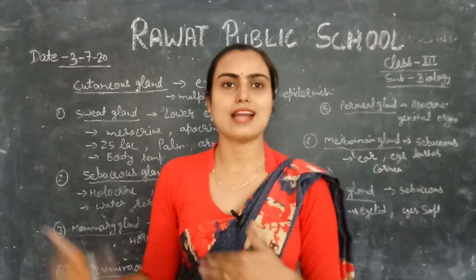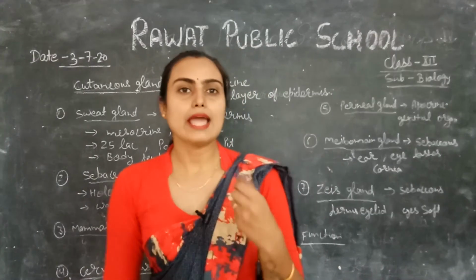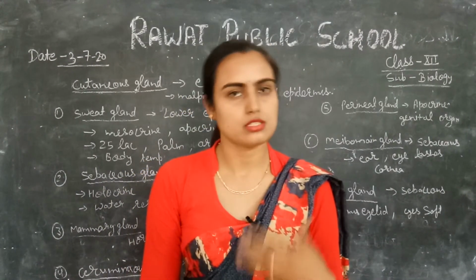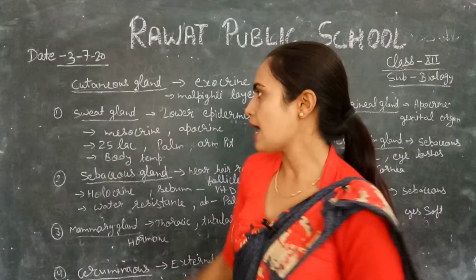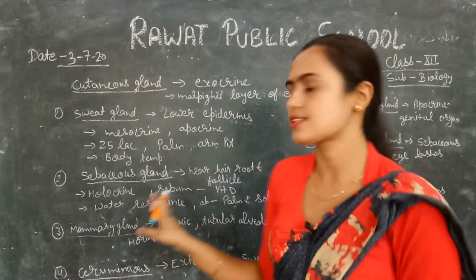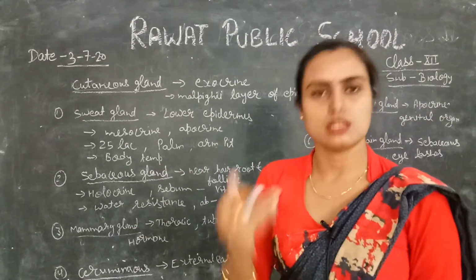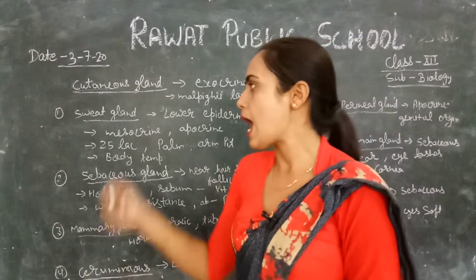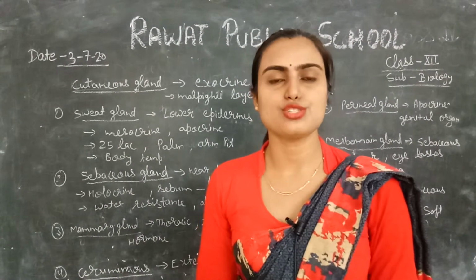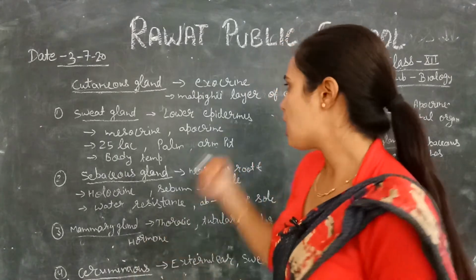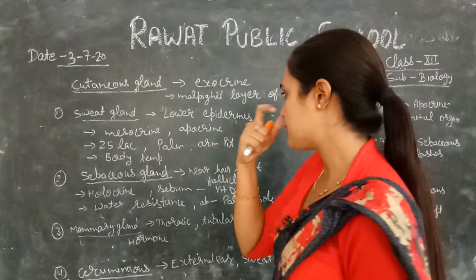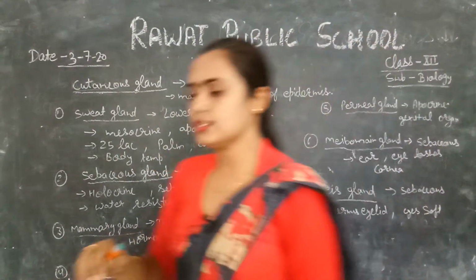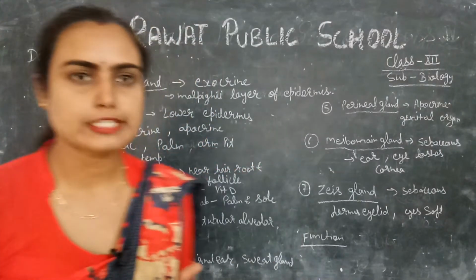It means this gland also helps in excretion of toxic substances from your body. It is present below the epidermis because it is a derivative of the skin.